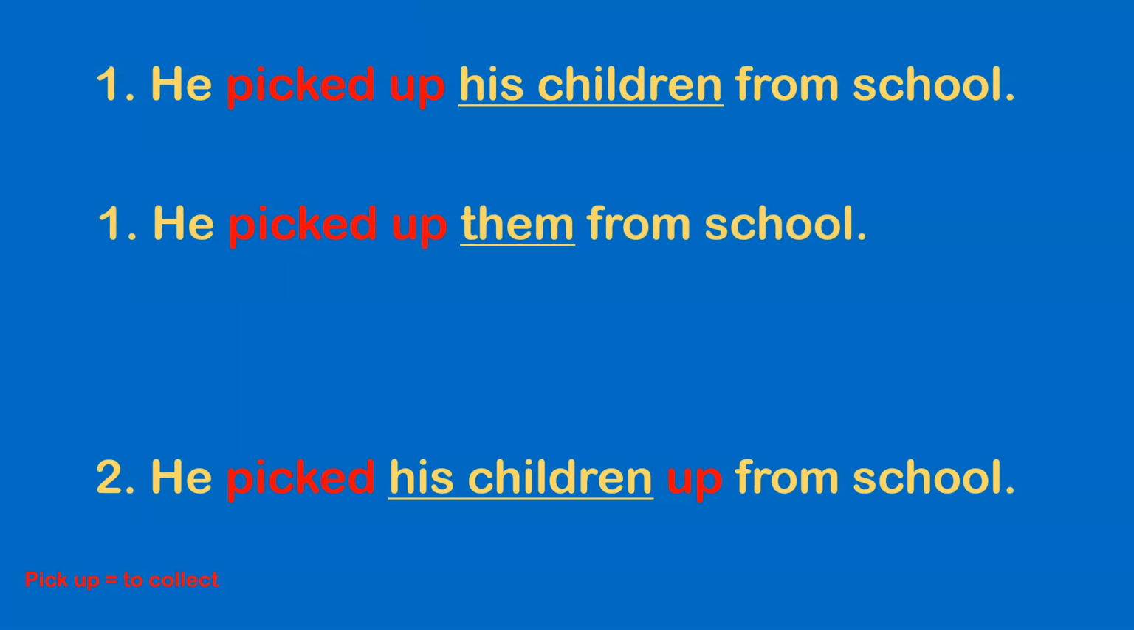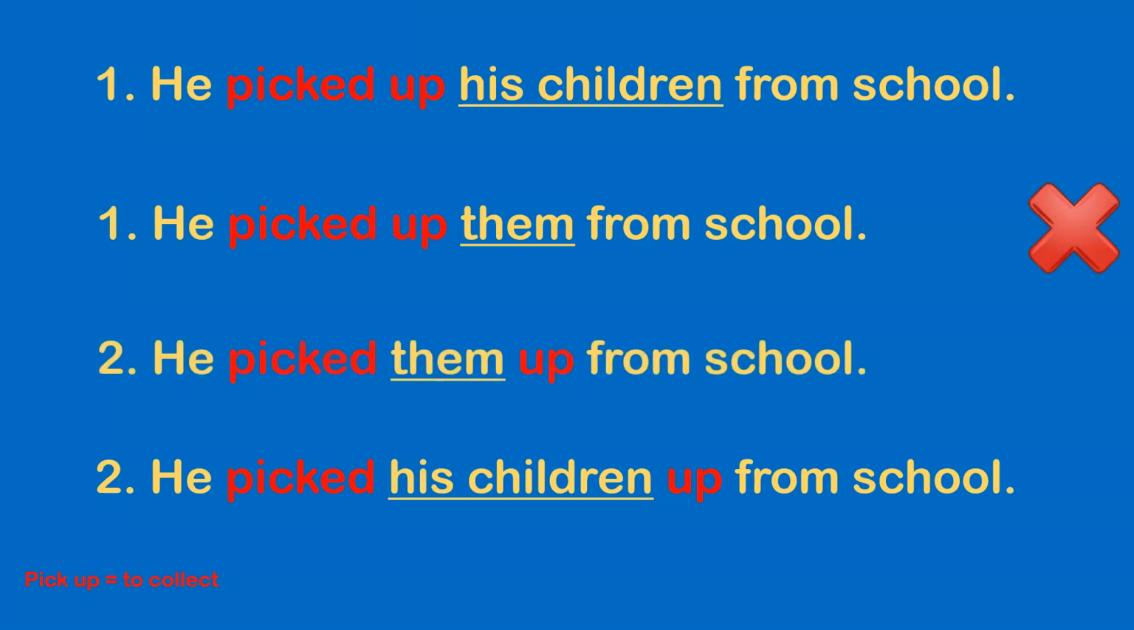And now look at the same sentence. We're using a pronoun instead. In position 1, the pronoun them after the phrasal verb is incorrect. We cannot say he picked up them from school. Instead, we will use position 2 with a pronoun. When we use a pronoun, the pronoun appears between the verb and its particle.